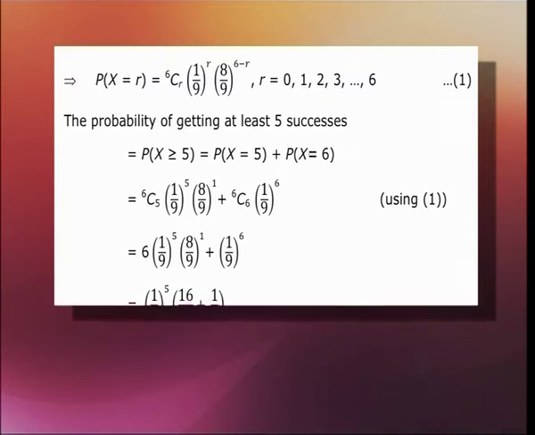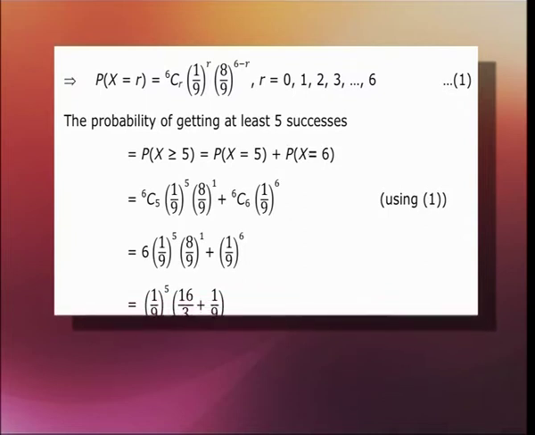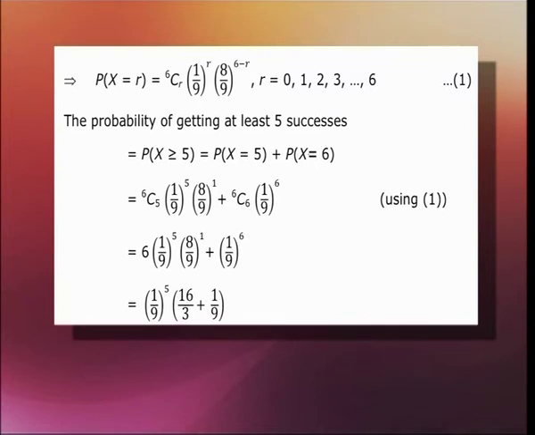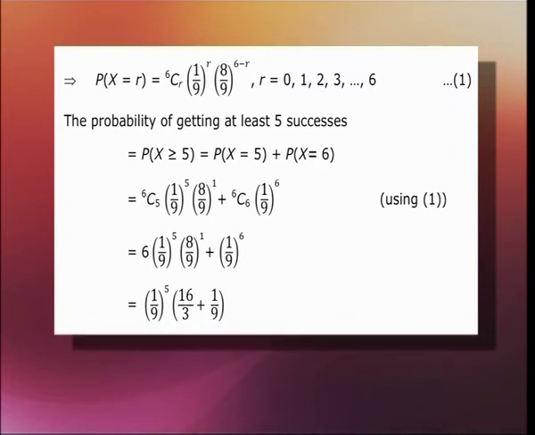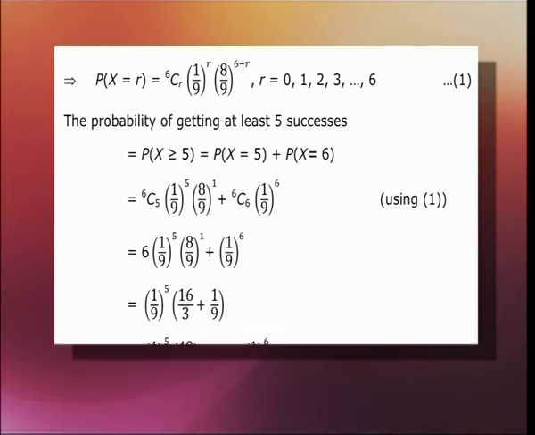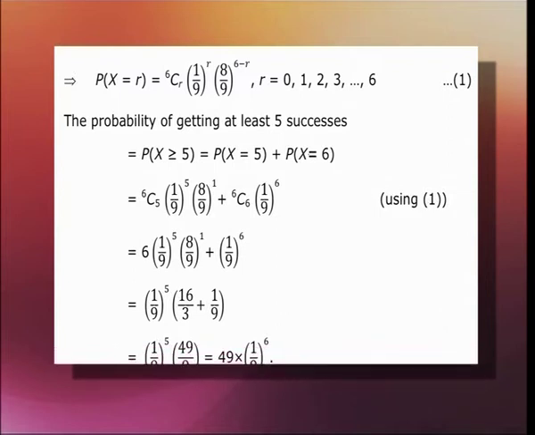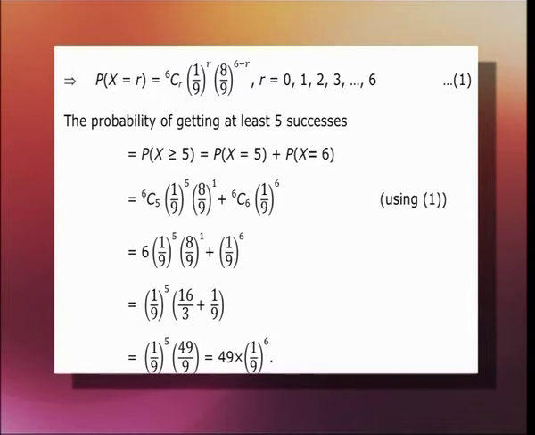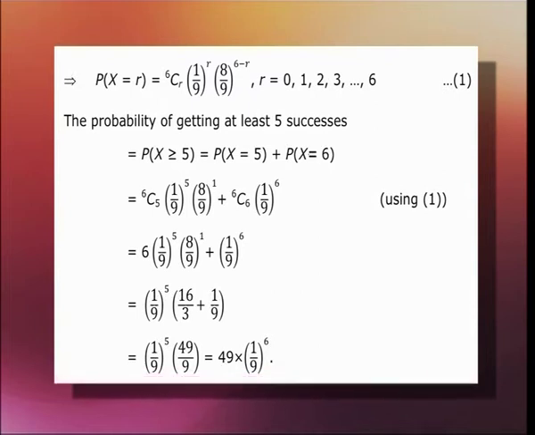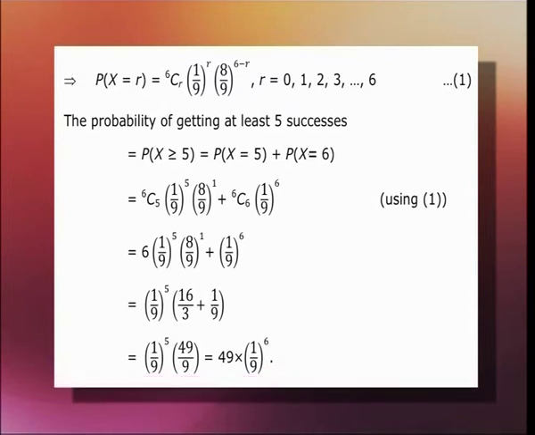So, that is equal to 6 times (1/9)^5 times (8/9)^1 plus (1/9)^6, which is equal to (1/9)^5 times (16/3 plus 1/9). So, (1/9)^5 times 49/9, which is equal to 49 times (1/9)^6.